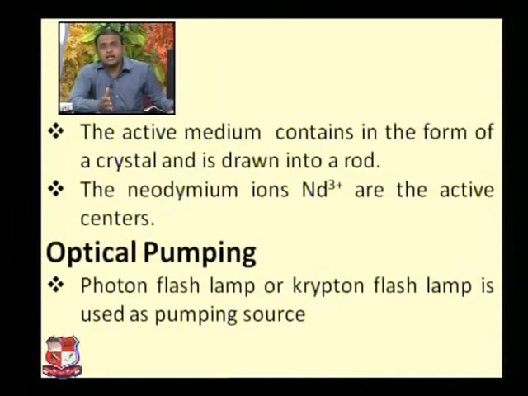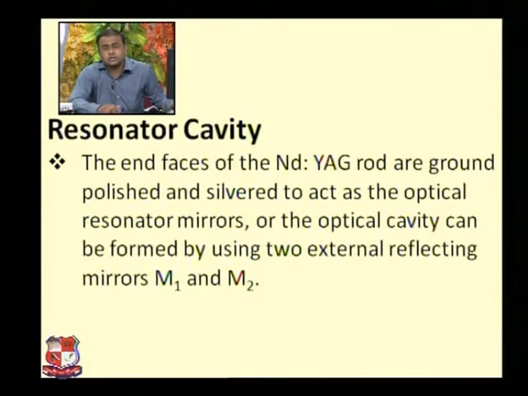In the Nd-YAG laser, for the optical pumping, a xenon flash lamp or a krypton flash lamp is used. Resonator cavity. The resonator cavity is at the end faces of the Nd-YAG rod. At the end faces of the Nd-YAG rod, there are two mirrors. Of those two mirrors, one will be completely opaque and the second will be semi-opaque, which we will see.